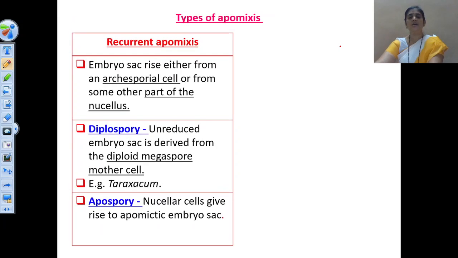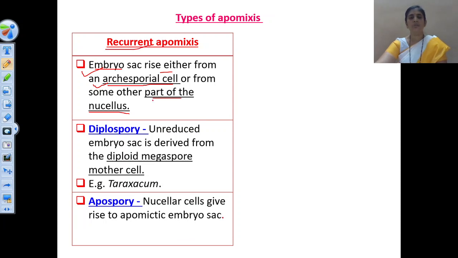First we see recurrent apomixis. Here the embryo sac arises either from the archesporial cell or from part of the nucellus. So the embryo is developed directly from the archesporial cell or from part of the nucellus. We have seen the ovule structure in previous lectures. In that, the nucellus part is there, and from the nucellus or directly from the archesporial cell present inside the nucellus, the embryo sac is developed. That type is known as recurrent apomixis.